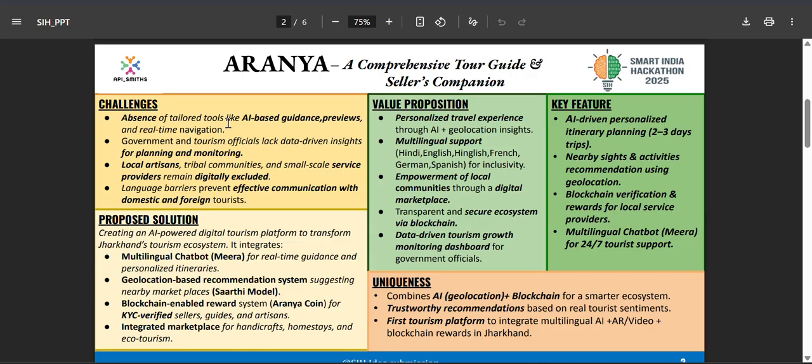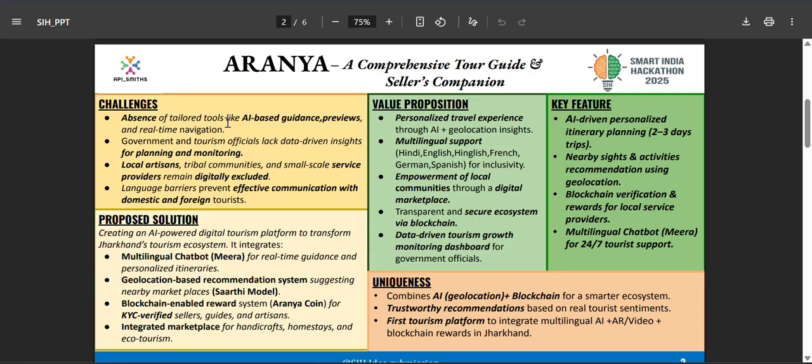We propose a solution of creating an AI-powered digital tourism platform to transform Jharkhand's tourism ecosystem. It integrates a multilingual chatbot called Mira for real-time guidance and personalized itineraries, a geolocation-based recommendation system called the Saarthi Model, suggesting nearby marketplaces and tourist attractions, and a blockchain-enabled reward system called the Aranya coin for KYC verified sellers, guides, and artisans, which will be implemented through blockchain integrated marketplaces for handicrafts, homestays, and ecotourism.